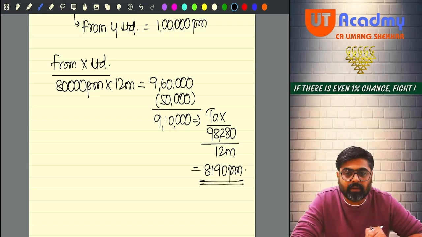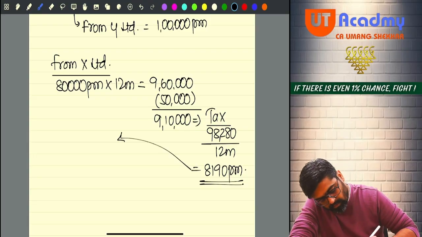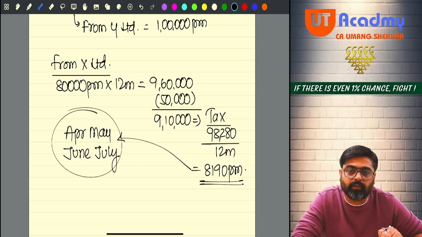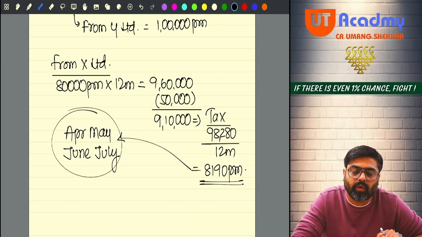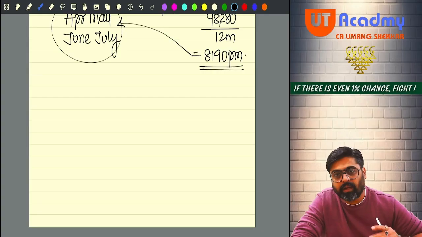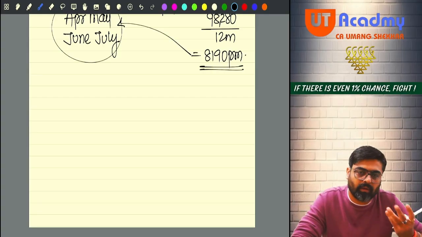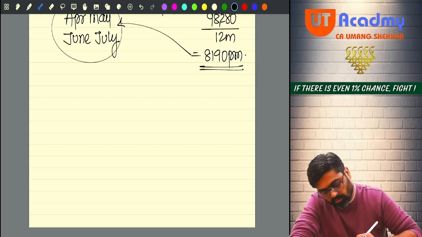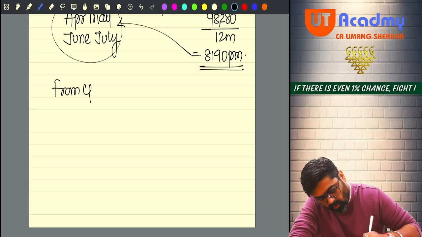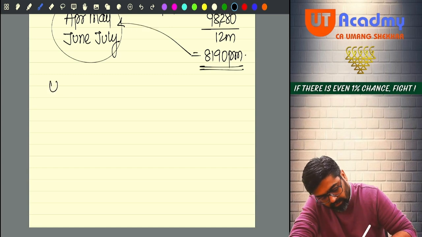So can I say X Limited deducted for April, May, June, July? 4 months. 8,190 per month they have deducted. Now from August when you will go to Y Limited, if you give these details, Y Limited will also consider these details. So assuming that you have given these details to Y Limited, how much TDS will now be deducted from Y Limited?